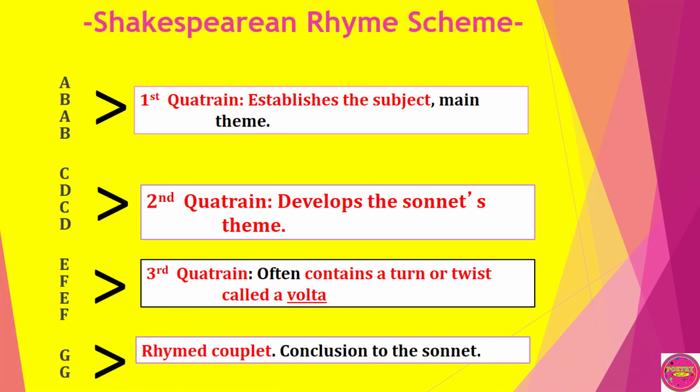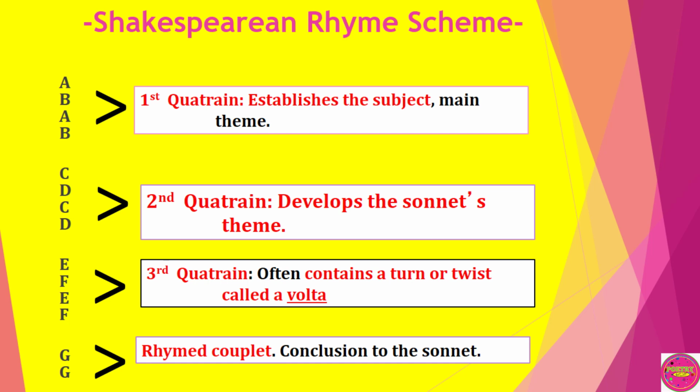A Shakespearean sonnet has a rhyme scheme A B A B, C D C D, E F E F, G G. A Shakespearean sonnet is divided into 3 quatrains and a rhyming couplet. The first quatrain establishes the subject or the main theme of the poem. The second quatrain develops the sonnet's theme. The third quatrain often contains a turn or a twist called a volta. The rhyming couplet serves as a conclusion of the sonnet.